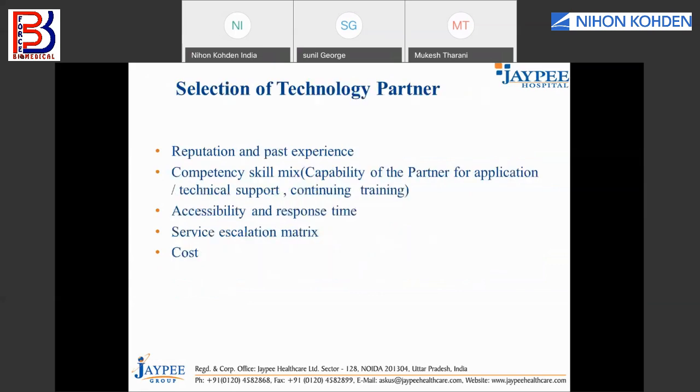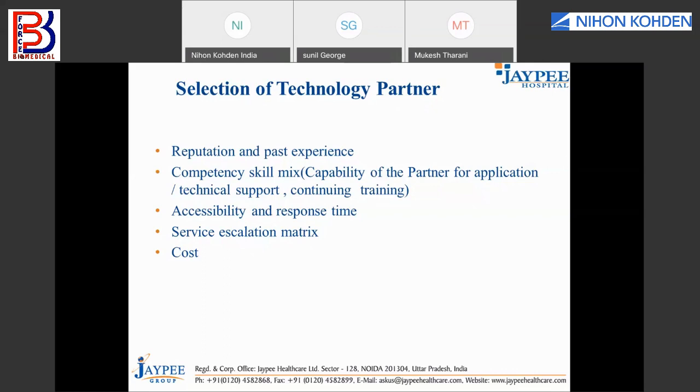Now let us understand from whom we are going to buy, which means the selection of a technology partner. Generally, your purchase or finance team talks about a vendor, but believe me, when it comes to the medical equipment business, those are not vendors, they are your technology partners. You have evaluated the product, but from whom you are buying is also important. A best product in the worst hand is the worst scenario, right?